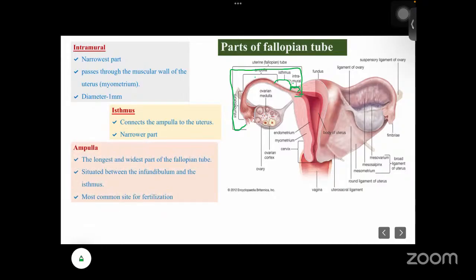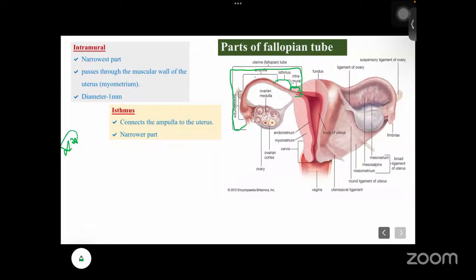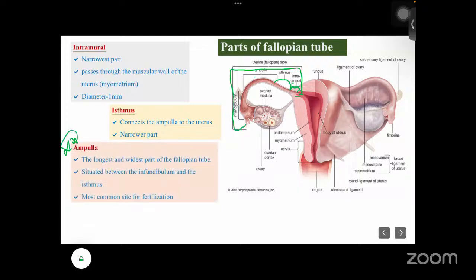Next is the ampulla, that is the important one. What is the ampulla? The ampulla is the longest and the widest part of the fallopian tube. And where is it situated? It is situated between the infundibulum and the isthmus. Okay, and the most common site for fertilization is the ampulla.